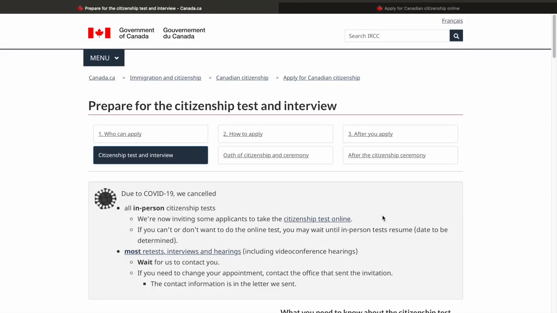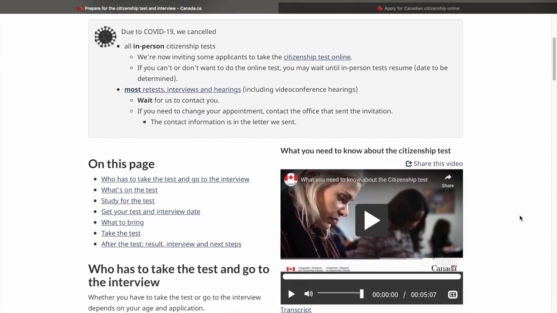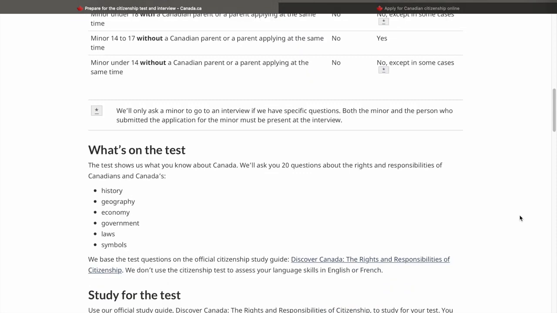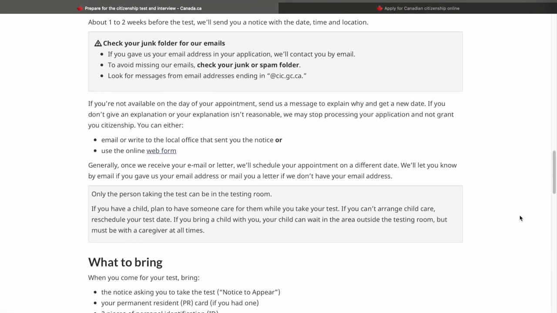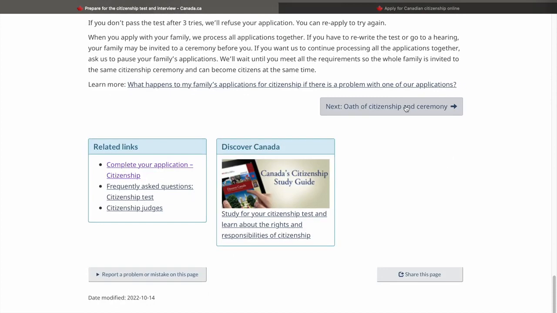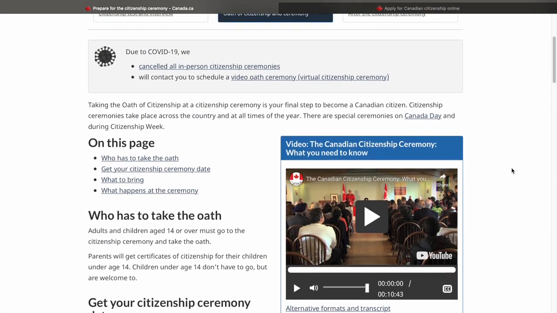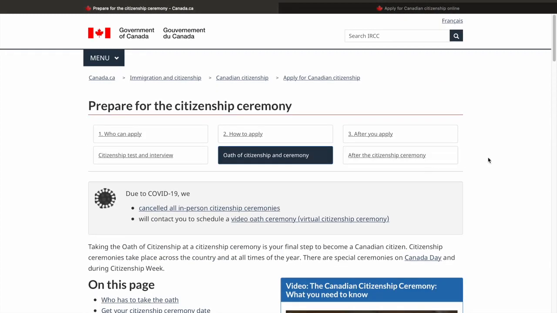Then you need to prepare for the citizenship test. The day you get the email, you'll have 3 weeks after that to prepare for the test and of course clear it as well. You'll find the PDF over here. Maybe I'll make a different video on the citizenship test, but this is just the overall process that I wanted to walk you through. Then after that, there would be an oath of citizenship and the ceremony. Of course, after this, you can apply for the Canadian passport and things are done. Overall, this process takes around 26 months at the moment, which is more than 2 years. But I've seen many people for whom the process got completed in around a year. But yeah, this was the overall process.